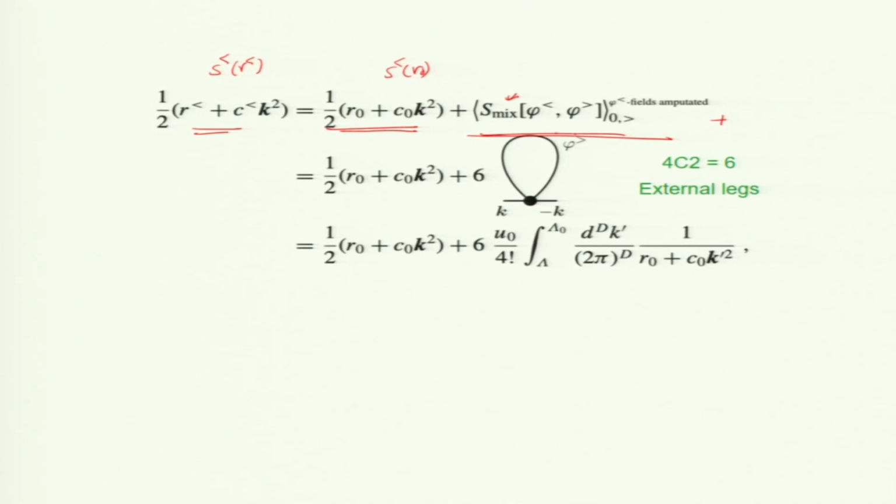So, let us compute this term. Now, this term was 2 phi less, phi k1, phi k2, phi k3 greater, phi k3 k4 greater. Okay. And what was the condition on k1, k2, k3? k1 plus k2 plus k3 plus k4 is 0.